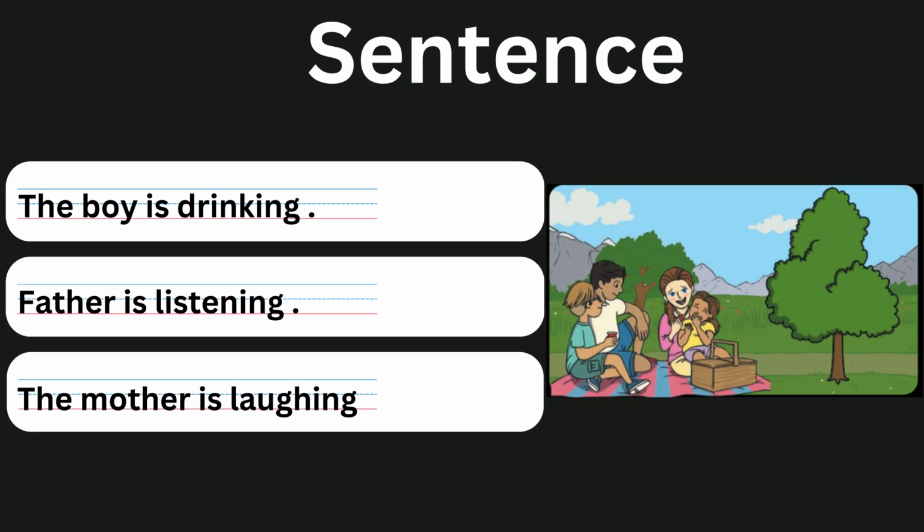The boy is drinking. The father is listening. The mother is laughing. This is how you can make 3 simple sentences.